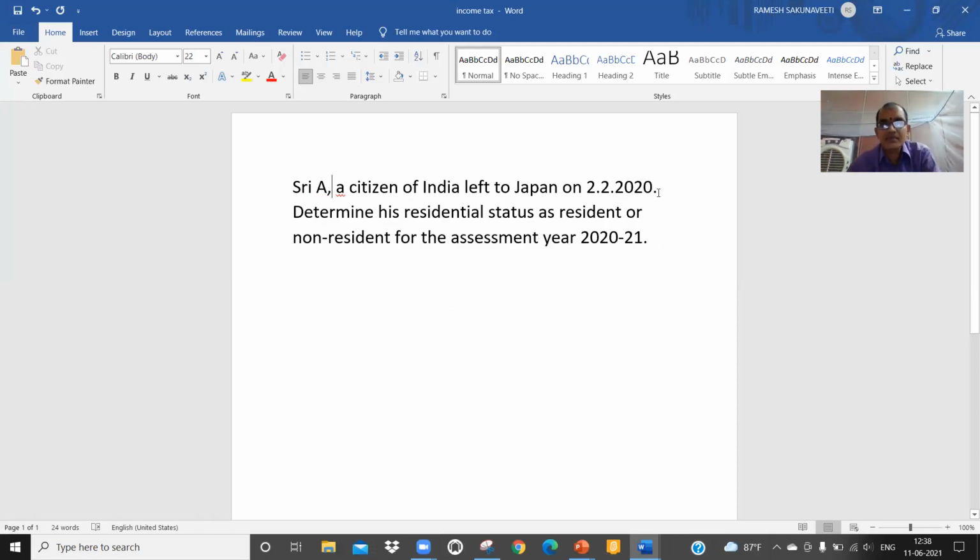I am reading aloud so that you can write. Determine his residential status as resident or non-resident for the assessment year 2020-2021. We have to solve this problem.